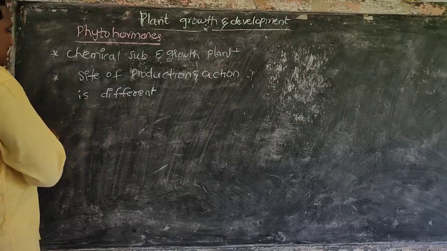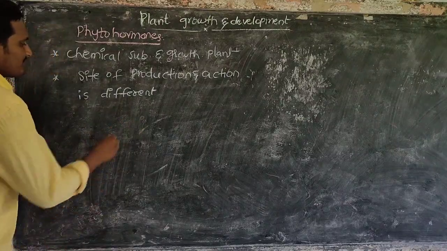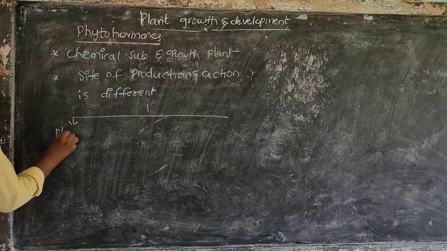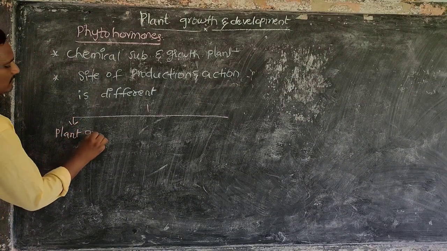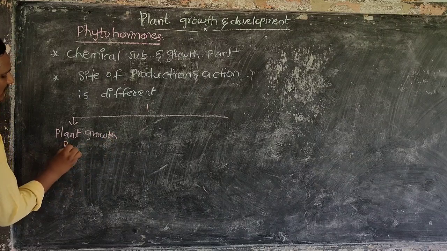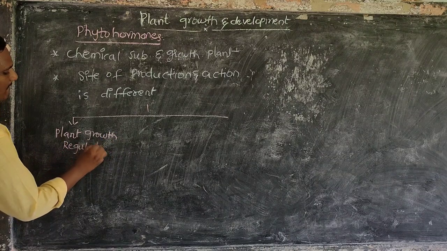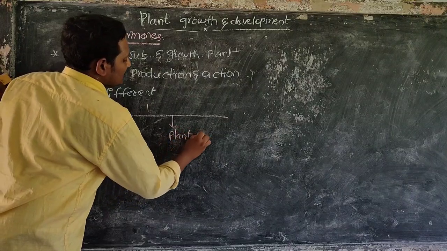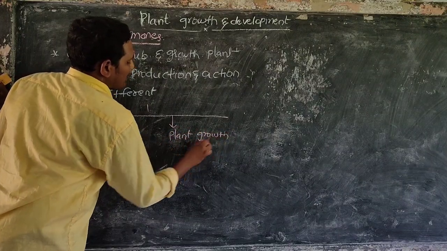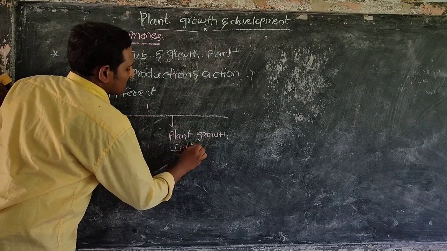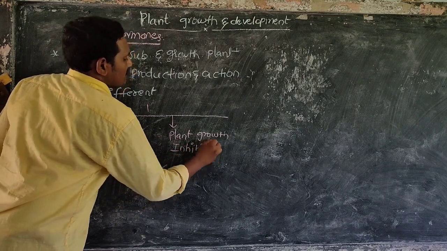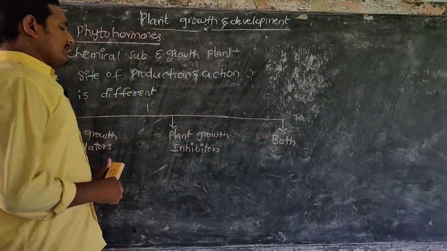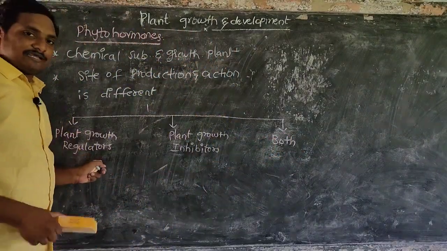These phytohormones are mainly three types. One is plant growth regulators. Next, plant growth inhibitors. Next, both inhibitors as well as regulators.